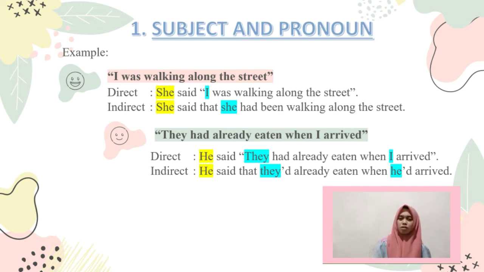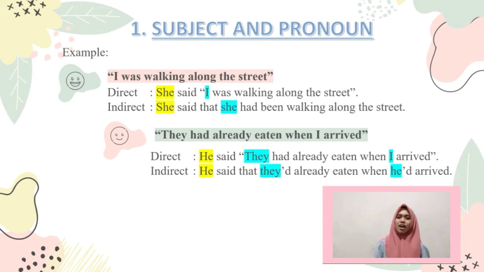And the next example is "They had already eaten when I arrived." For direct: he said, "They had already eaten when I arrived." In direct speech, the quote is exactly what someone else said, and it turns out that the person speaking is he, so if we form an indirect sentence, it changes to: he said that they'd already eaten when he'd arrived.